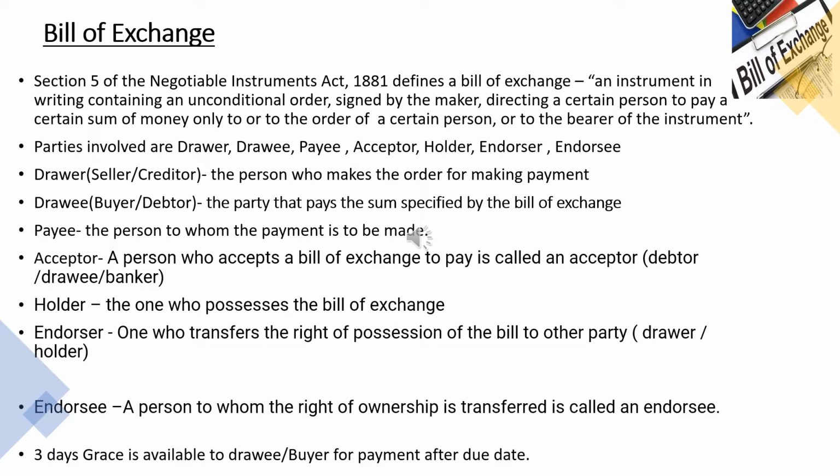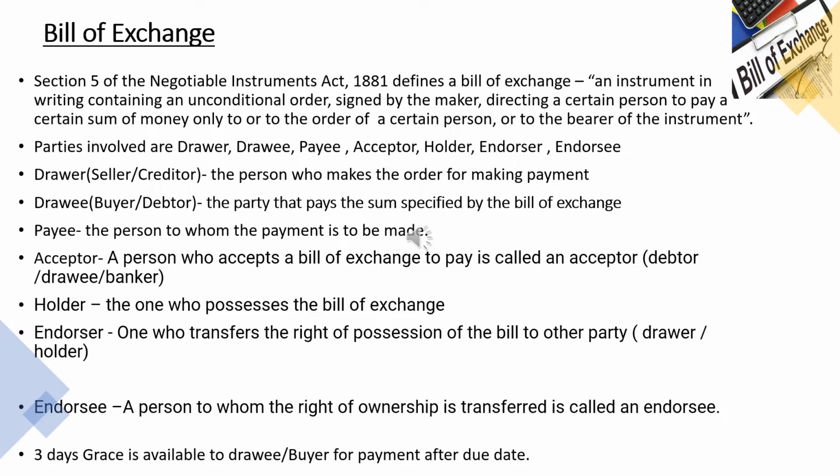Say for example, if Shakti has sold goods worth rupees 10,000 to Priya and Shakti has drawn this bill of exchange that this 10,000 rupees must be paid after 3 months by Priya. And if this bill of exchange is retained by Shakti for 3 months and 10,000 rupees is received by Shakti on the due date, then Shakti will be the payee. But if Shakti gives this bill of exchange to another person or creditor, say for example Ram, by endorsing his name and signing at the backside of the bill of exchange, then Ram will become the payee.